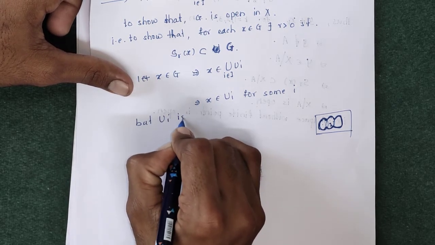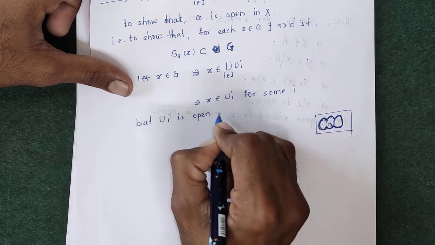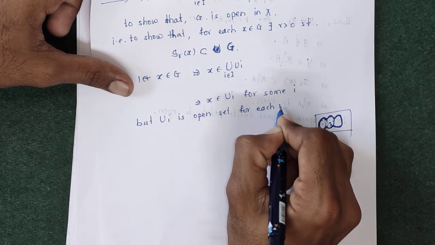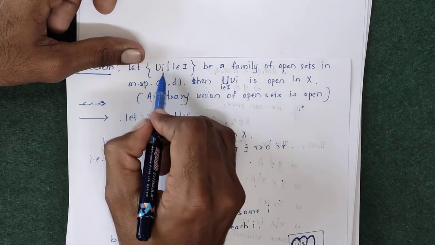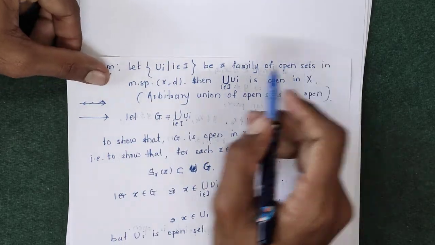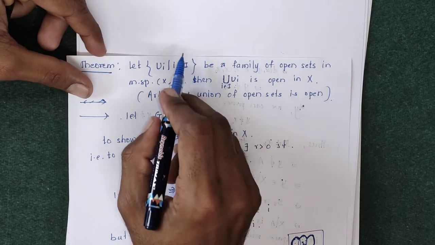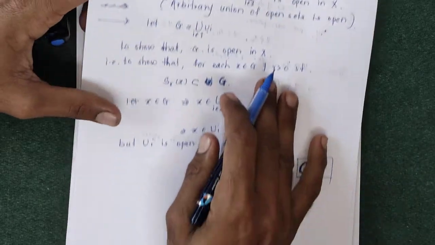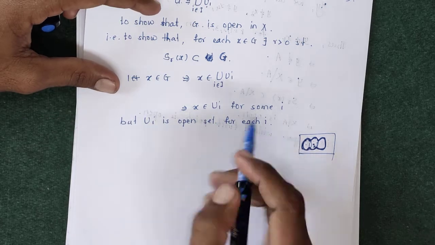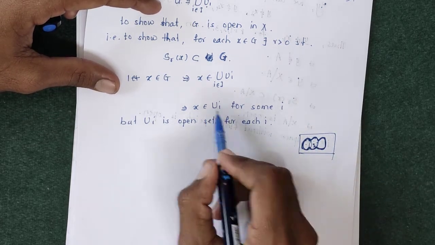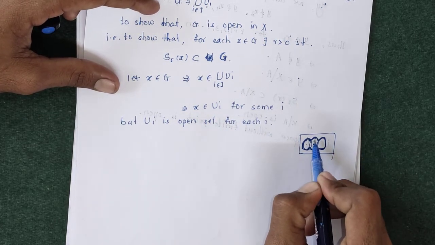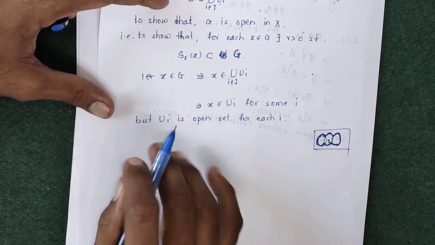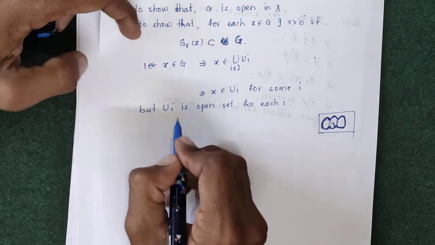ui is an open set for each I, because we are taking the family of open sets. u1 u2 u3 u4, all those sets are open sets. ui is open for every I. X belongs to ui for some I. X is a member of some ui, but that ui must be an open set because the whole is a family of open sets. So ui is open for each I.